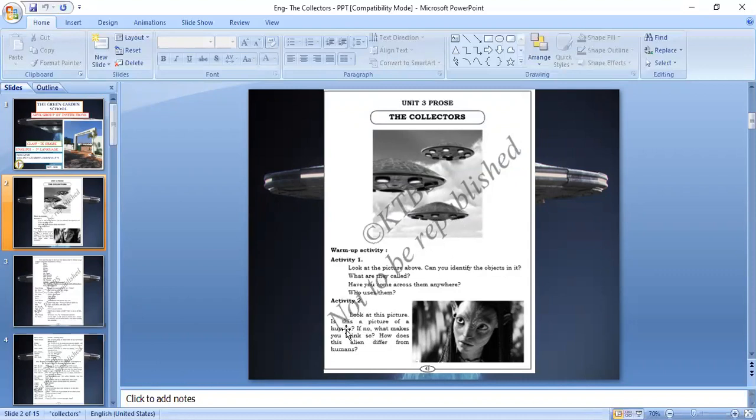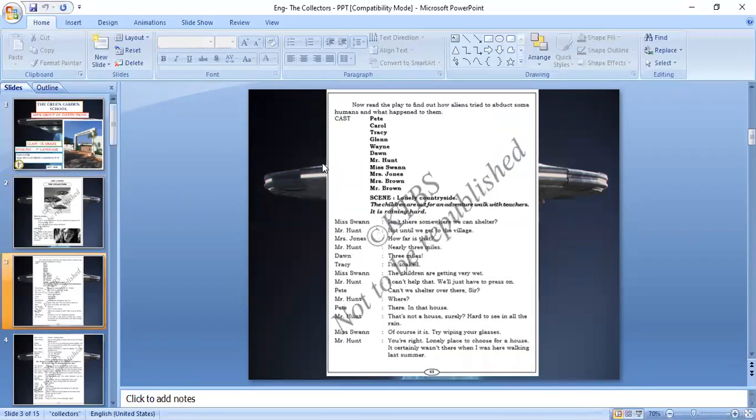Activity. Then look at this picture. This is the picture of a human. What makes you think of this? So, how does this alien differ from humans? Because it is not looking like a human face. Something different from our face. Okay. Now, read the play to find out how aliens try to abduct some humans and what happened to them.